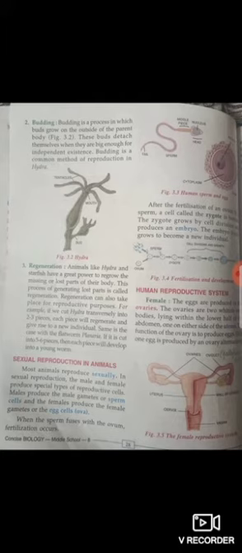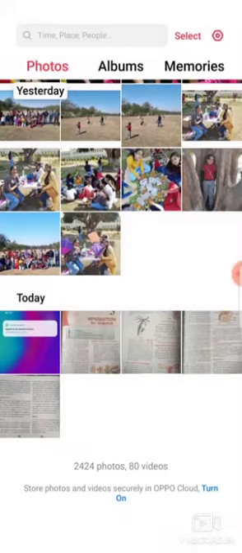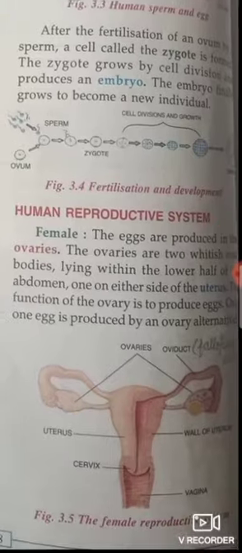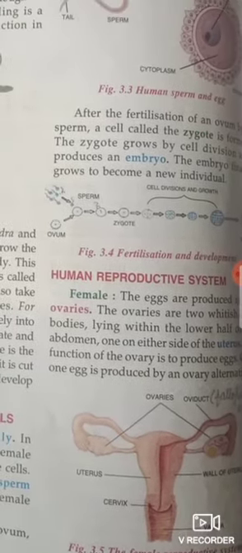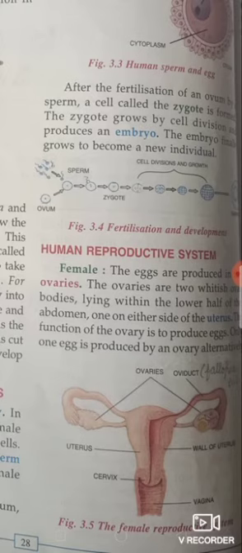Now first of all, we are going to study the human reproductive system, and first the human female reproductive system. As you can see in the picture, children, this is the structure of the female reproductive system.